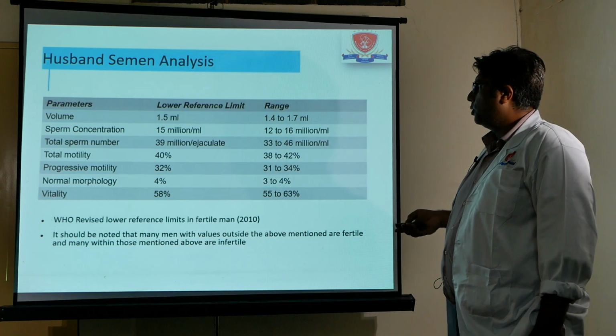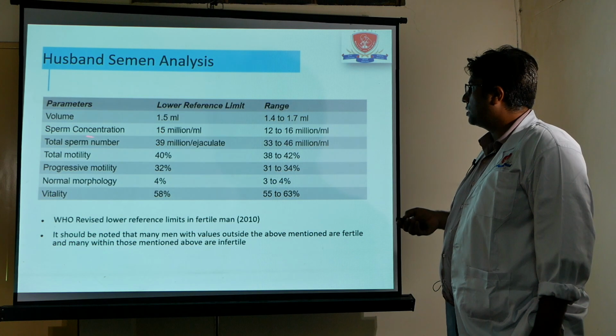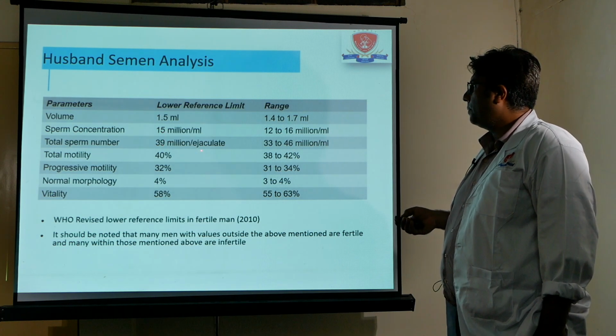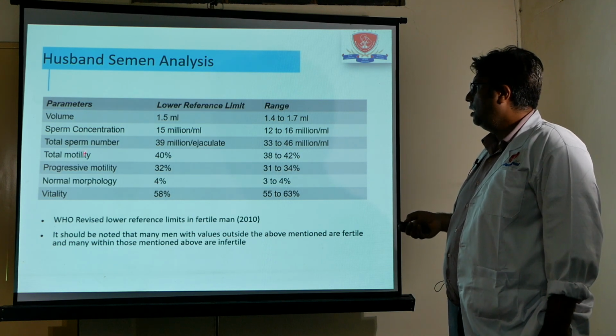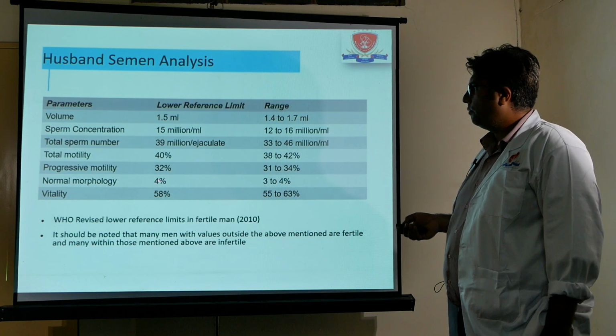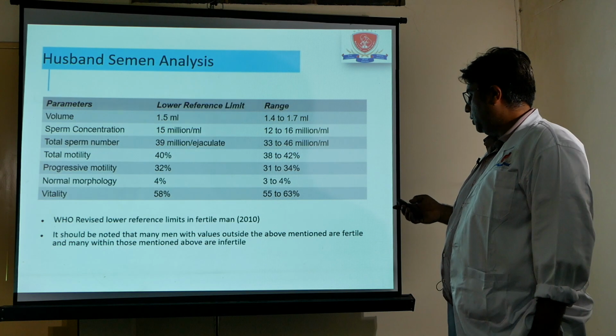In the investigation part, one of the important investigations is the husband's semen analysis. Total volume should be more than 1.5 ml. These are the lower reference limits given in the standard textbook. Concentration minimum should be 15 million per ml, and 39 million per ejaculate in total. Progressive motility minimum 32%, but total motile sperms should be more than 40%. What is important is the morphology. 4% morphologically normal sperms are able to produce good fertility.